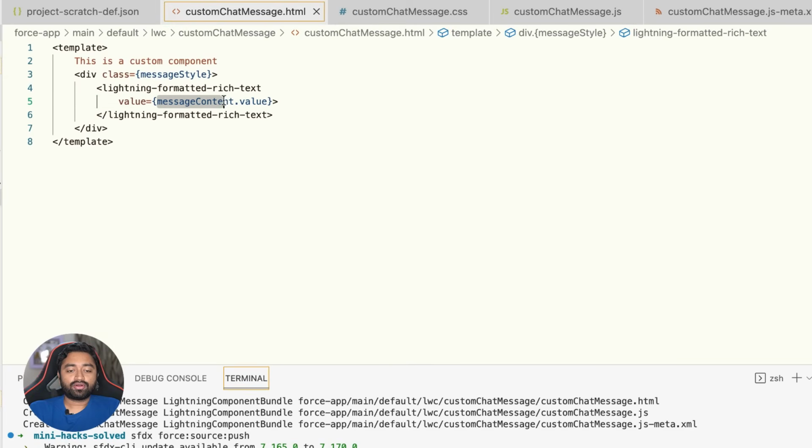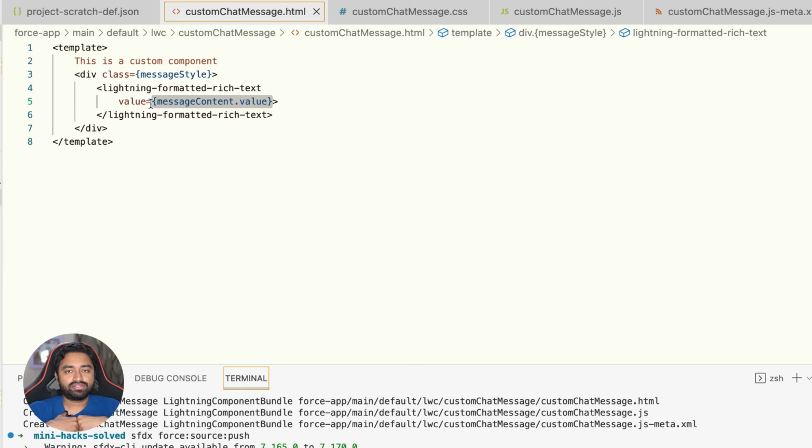Notice there is a property called message content.value which holds the actual text message that the bot is showing. And this value is being rendered using the lightning formatted rich text base component. So everywhere that a text message is being shown, this is the base component that is being shown along with this value.